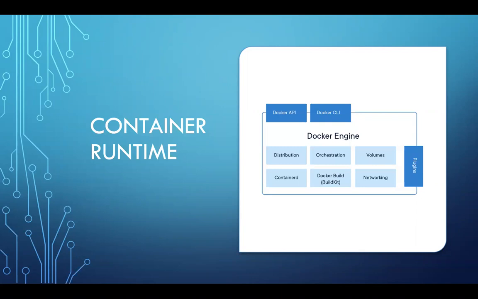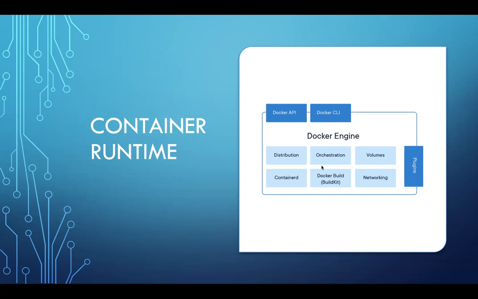And then you have some of the components within your Docker engine, called orchestration, which is Docker Swarm. You have volumes, you have networking, you have containerd, and then you have distribution. You also have Docker BuildKit, and then you have Docker plugins. So suppose you would like to use EBS volumes, or use S3 to store your data within your containers, you can use plugins for that. So this is Docker's engine.